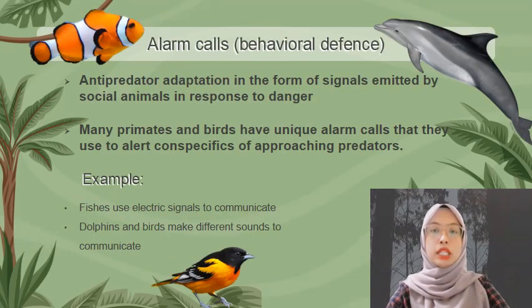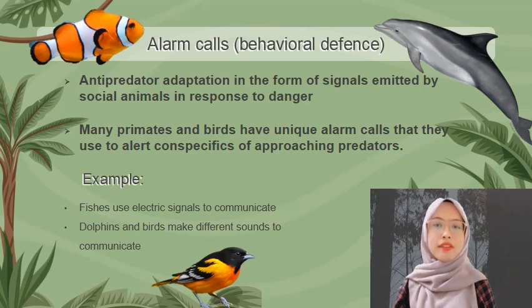In animal communication, an alarm signal is an anti-predator adaptation in the form of signals emitted by social animals in response to danger. Many primates and birds have unique alarm calls that they use to alert conspecifics of approaching predators. Fish use electric signals to communicate. Whenever they sense the presence of a predator in their area, they warn the other fish by giving warning calls in the form of electric signals. Whereas dolphins and birds make different sounds to communicate and warn others of upcoming danger.